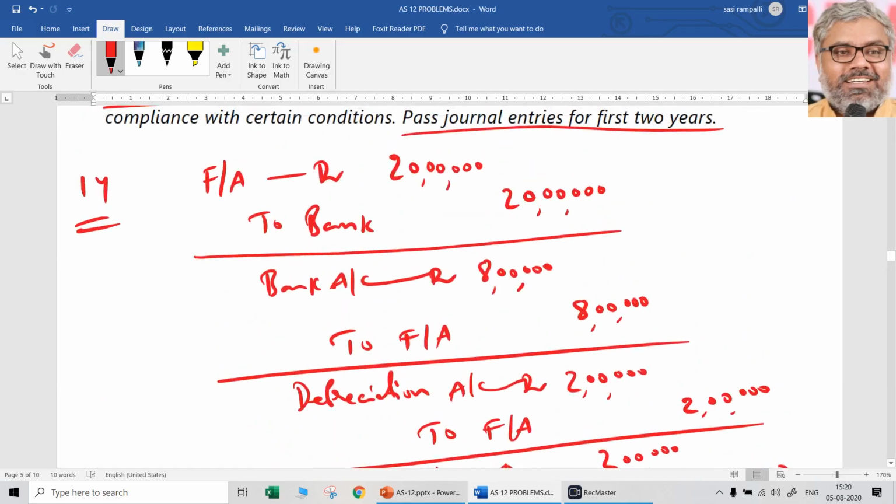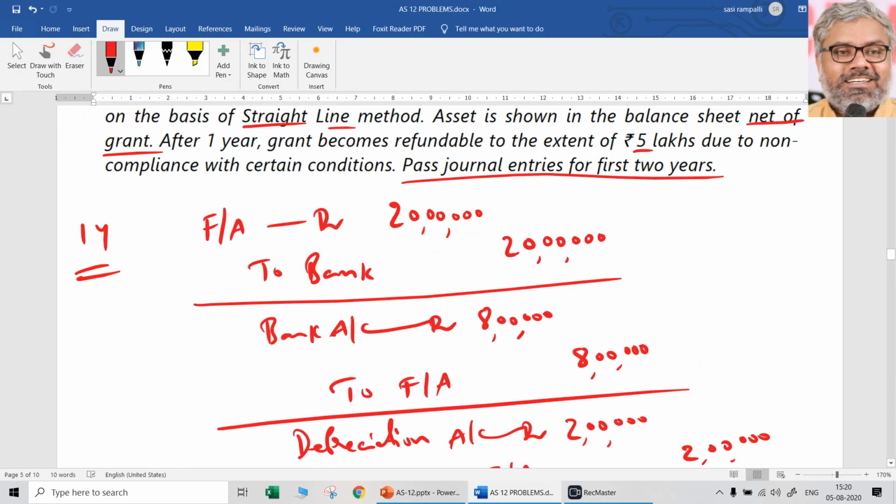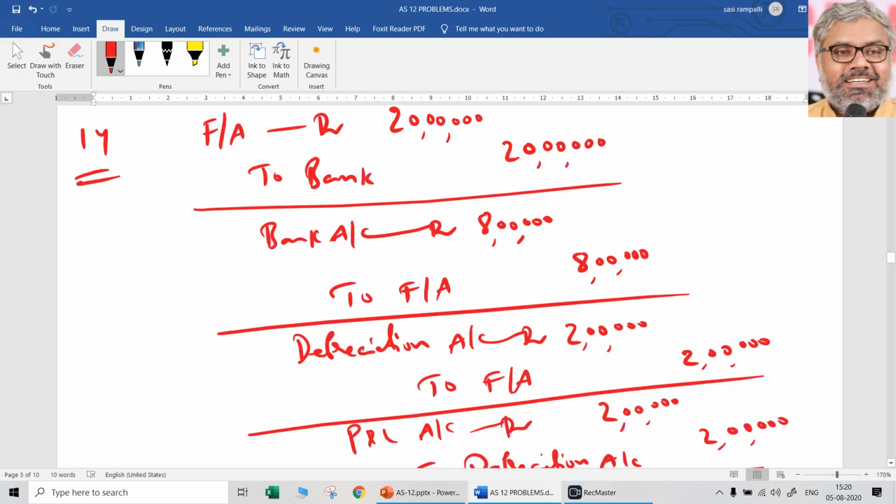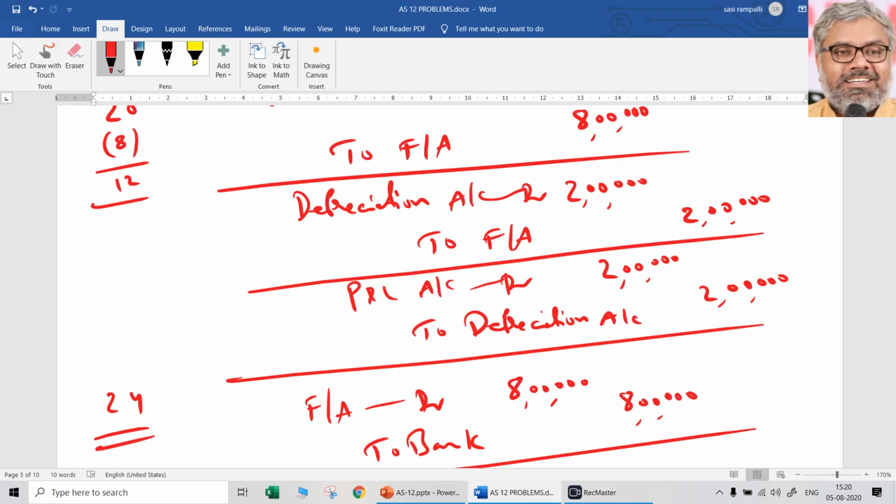For that purpose, you need to know what is the story of the fixed assets fully. You can do this in a separate working note. Originally fixed asset purchase is 20 lakhs, grant received 8 lakhs, so it became 12. Then first year depreciation was 2 lakhs, so it became 10, right, in the books of accounts.